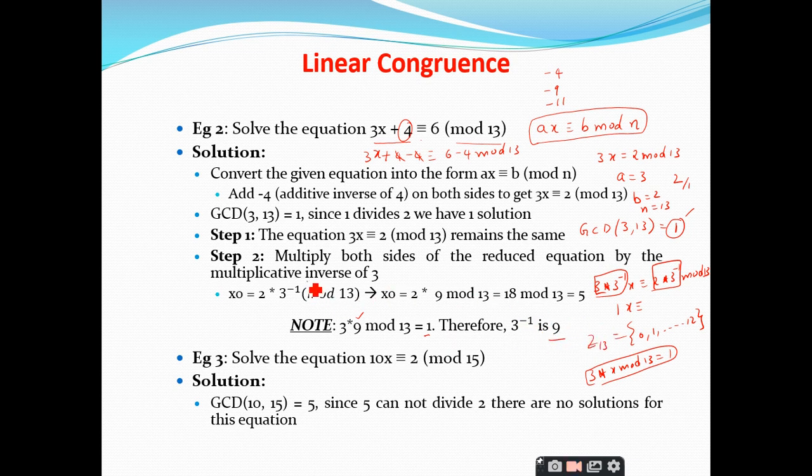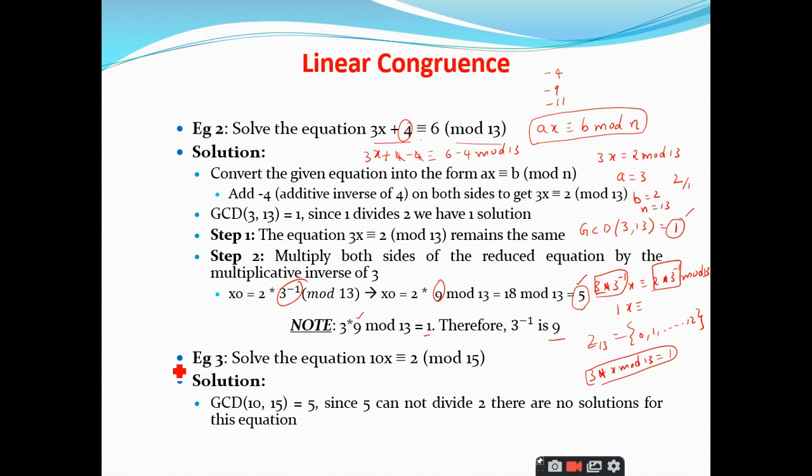So I should replace this 3 inverse with 9. So 2 times 9 mod 13, which is equal to 18 mod 13. What is 18 mod 13? 5, sir. So this is the only solution we have for the given equation.